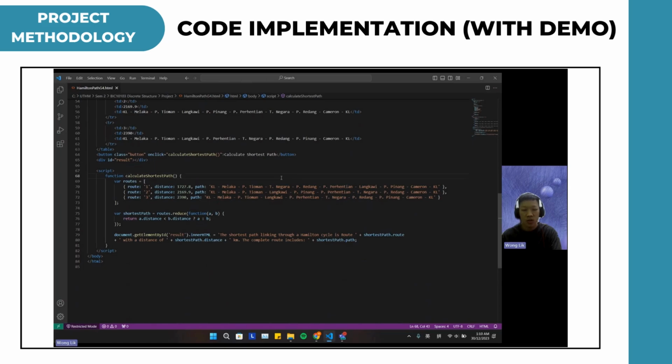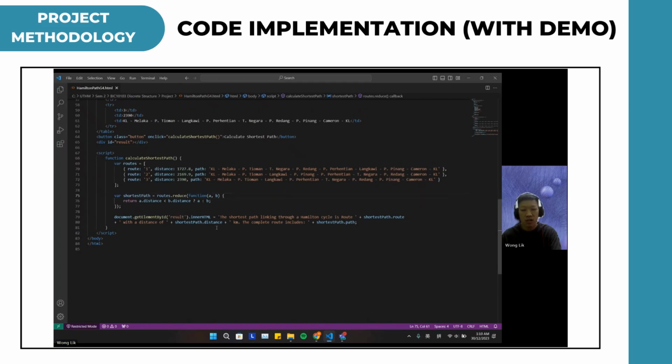The code uses the reduce function to find the route with the minimum distance and then updates the HTML content in the result section to display the information about the shortest path, including the route number, distance, and the complete sequence of tourist attractions along the route.